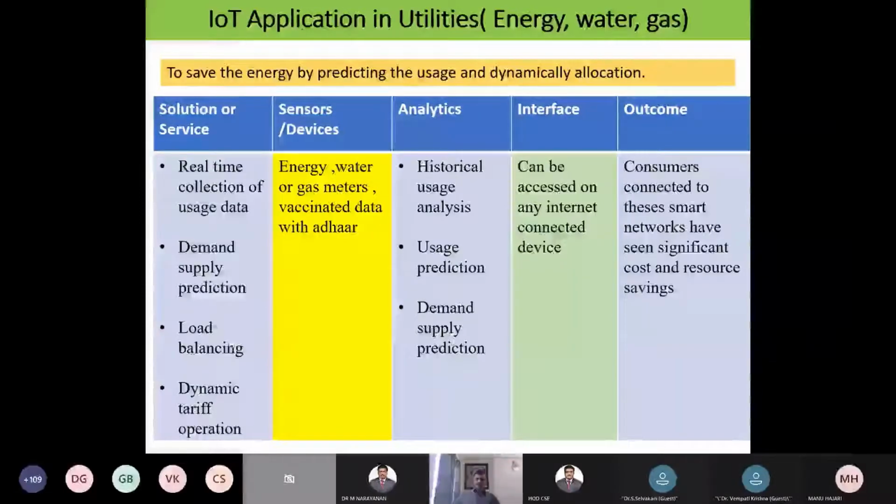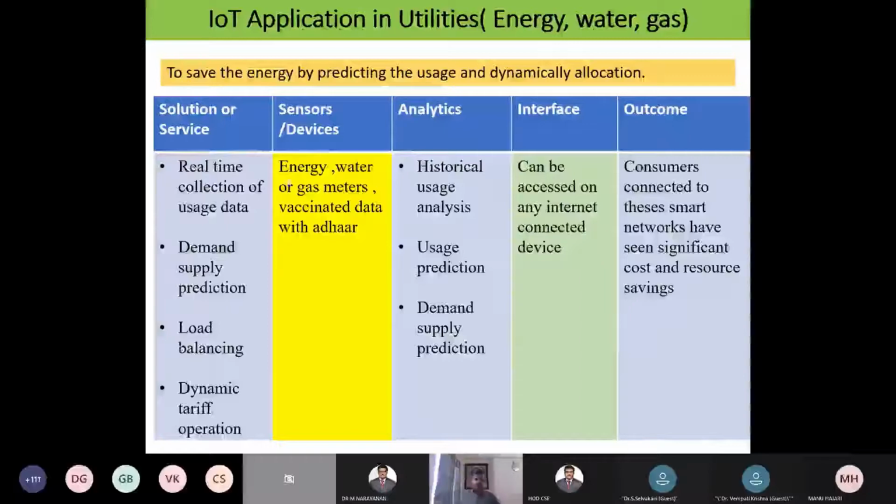Load balancing, in the present COVID situation, means Covaxin and Covishield; we are discussing the shortage of these two. How can we balance that with the help of IoT? Information on already vaccinated people is available with Aadhaar. With that information, I can easily analyze in which area more people have been vaccinated and in which area fewer people have been vaccinated. With respect to that, I can make a balance, and by that I can easily achieve the goal. Dynamic traffic operation is also very important.